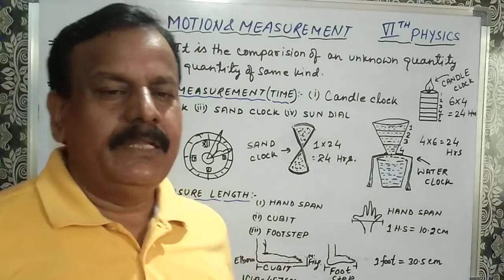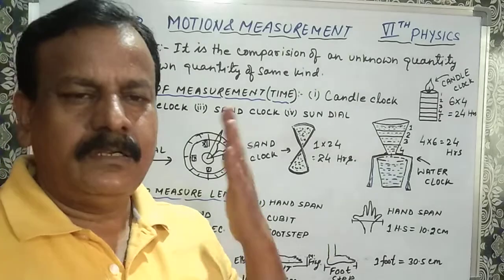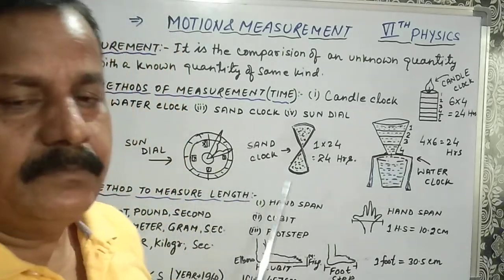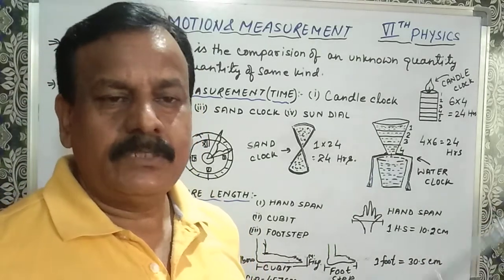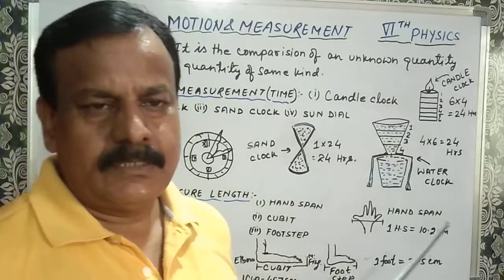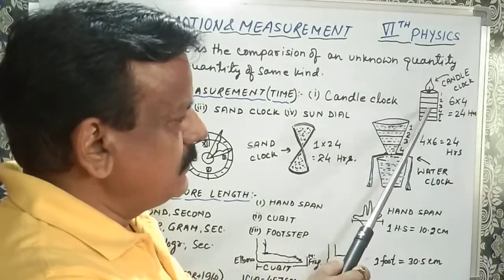There were old methods of measurement. Measurement has started in very early ages, very early time. So in that time, the old method of measurement of time were four important types. Number one, candle clock. You can see it is a candle clock.